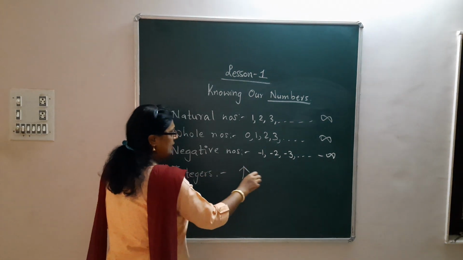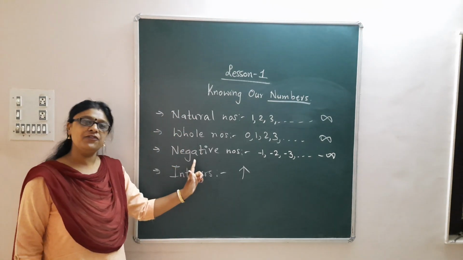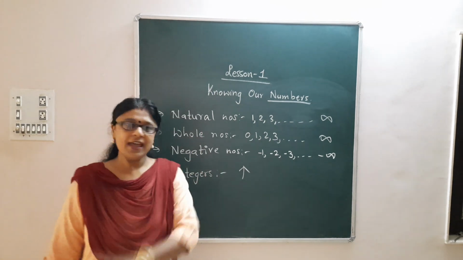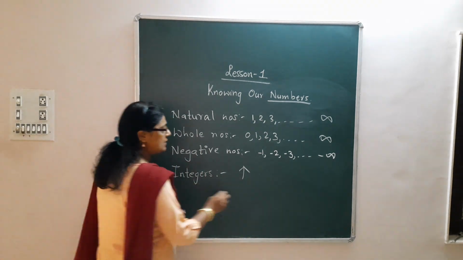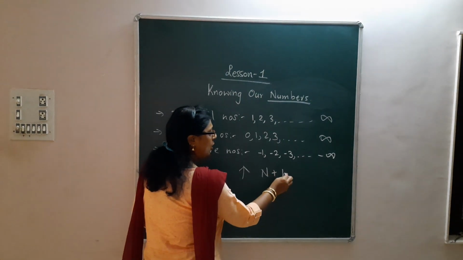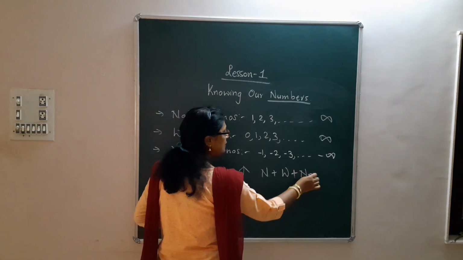It is the combination of all the 3 types of numbers which I have mentioned above. So integers means all the natural numbers, all the whole numbers plus all the negative numbers.